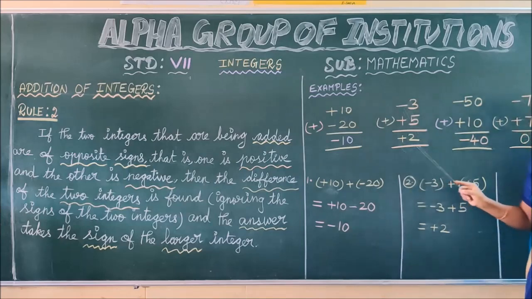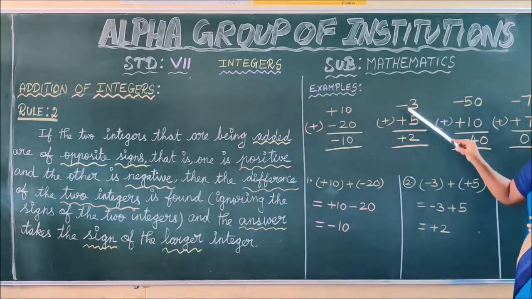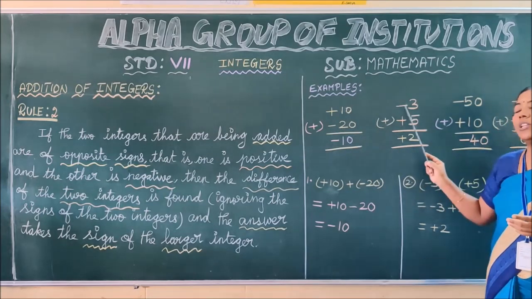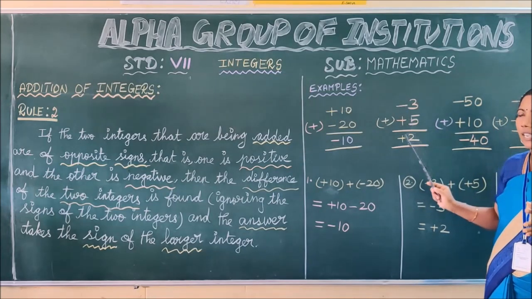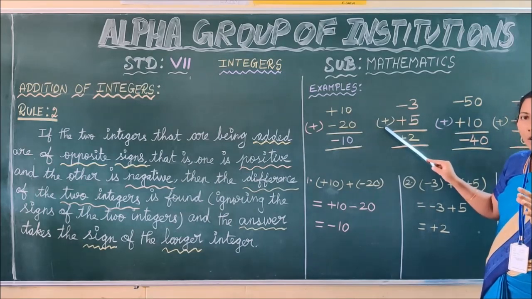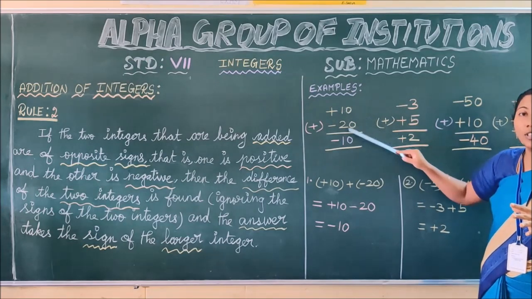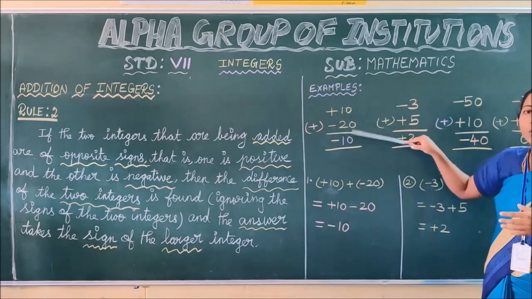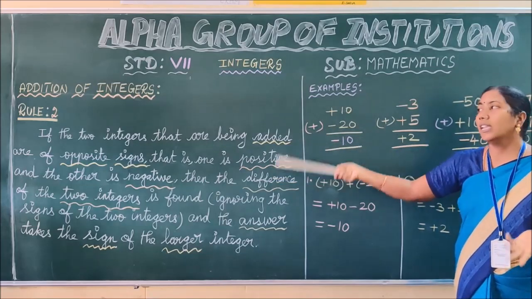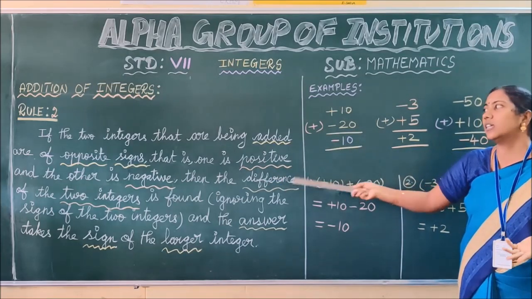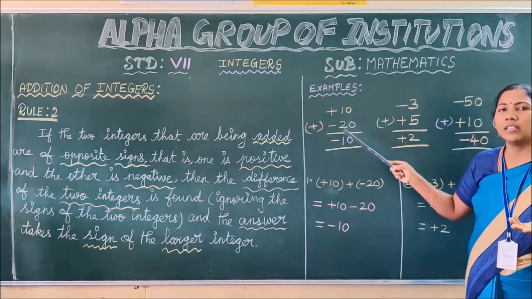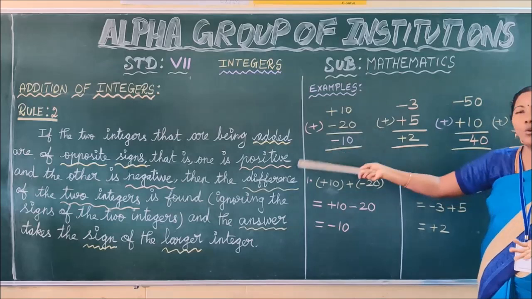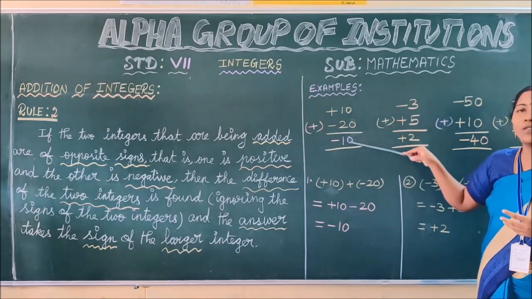See this example. What are the given integers? Minus 3 plus 5. As per rule 2, the given two integers are of opposite sign. Thus, though it is the process of addition, we are finding the difference, children. You have to remember that. As per rule 2, in the addition of integers, if the given integers are of different signs, we have to find the difference of the given two integers.